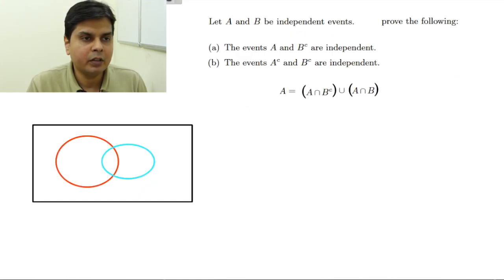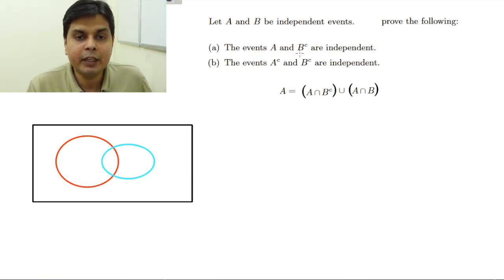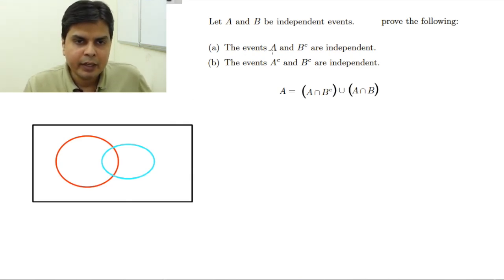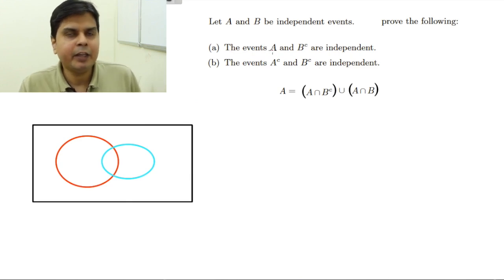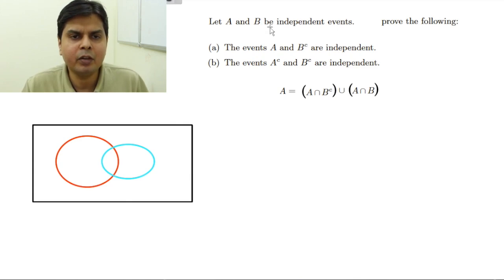Okay, now let's see another problem. Let A and B be independent events. Prove the following: that events A and B complement are independent, and similarly events A complement and B complement are also independent. Intuitive answer I can say is, since A and B are independent, it means A does not depend on whether B has happened or not.